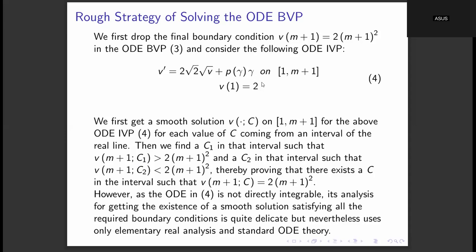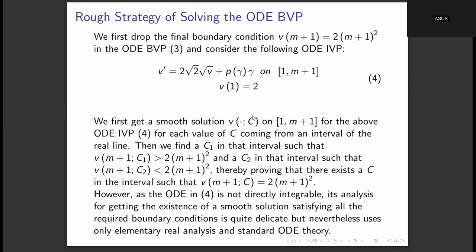Now in this, the parameter m is being kept fixed, and we are varying the parameter c. So as we vary c, this initial value problem will also vary with the parameter c. So for each value of the parameter c, there will exist a unique solution to this initial value problem in some non-degenerate neighborhood of 1.